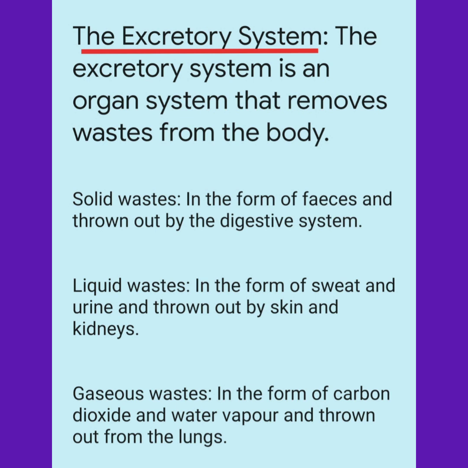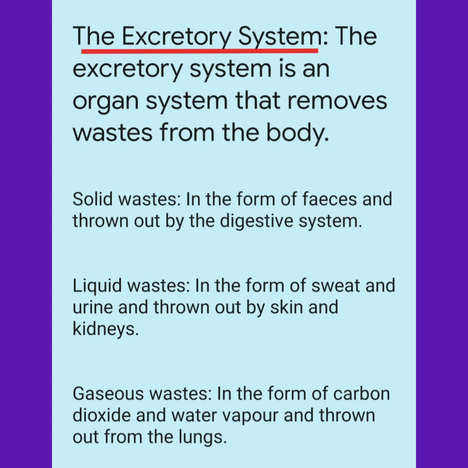We have learned about solid waste in the digestive system and gaseous waste in the respiratory system. Today we will learn about liquid waste in the excretory system. Now, this excretory system starts with the kidney.